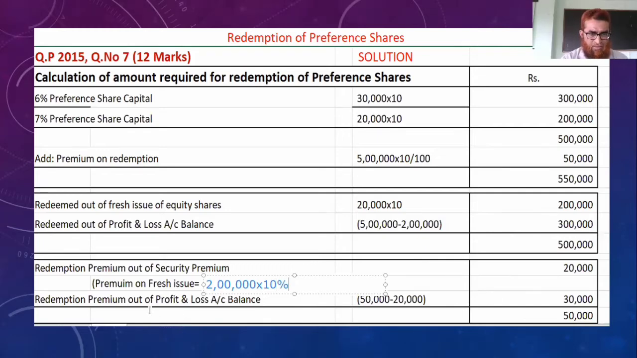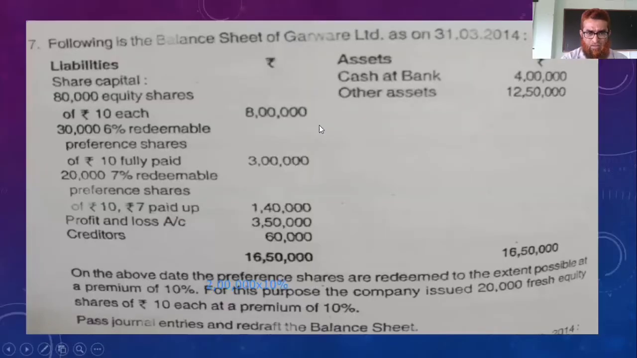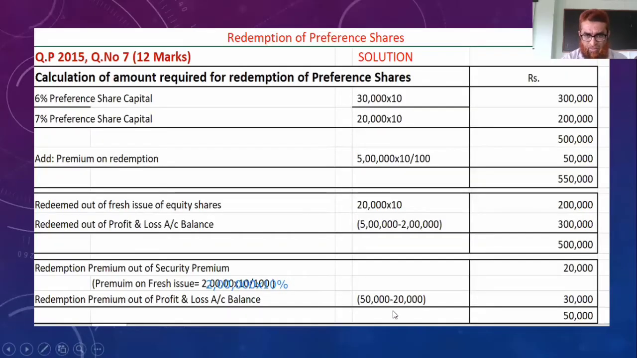And afterwards, redemption out of the profit and loss account. See here we have in the problem 3,50,000 profit and loss account, and out of the 3,50,000 we have made use of 3 lakh for redemption of the share capital. 50,000 we have as remaining balance. So this 50,000 rupees we need. For this 50,000 we got 20,000 from premium, and the remaining 30,000 we can get from the profit and loss account balance. Hope you have understood.